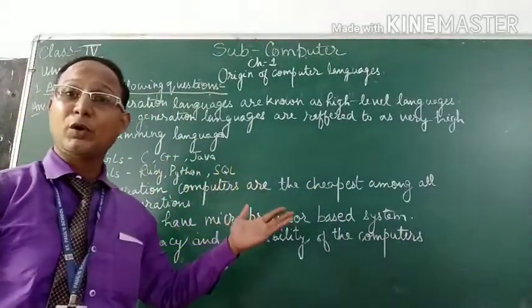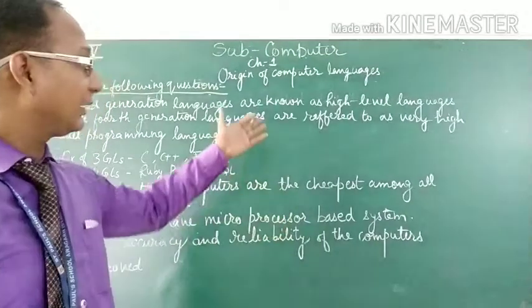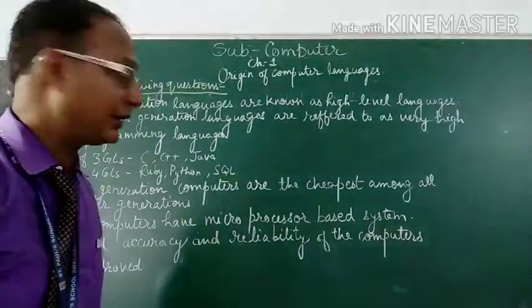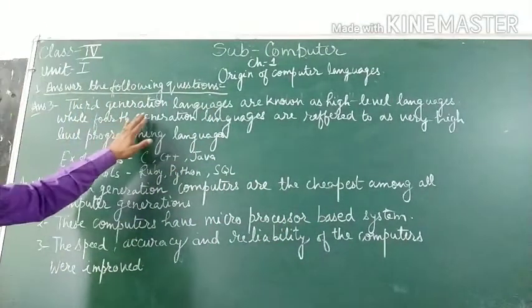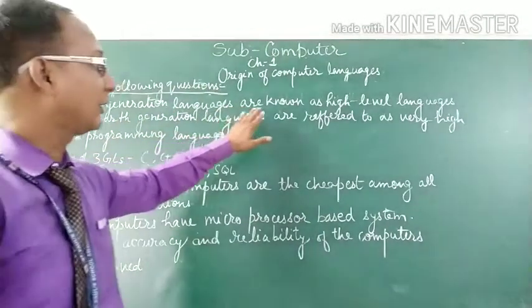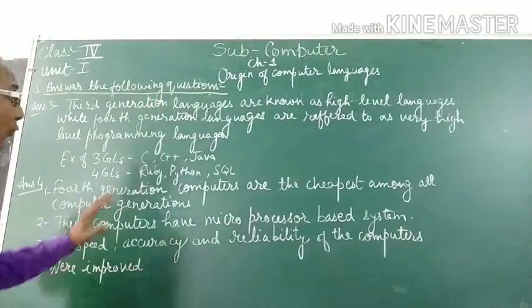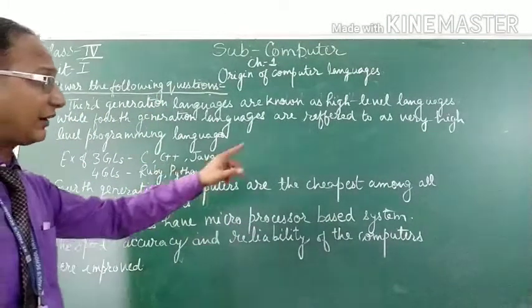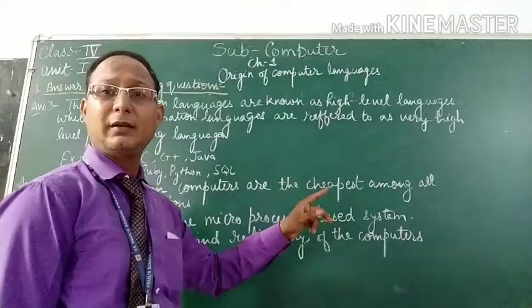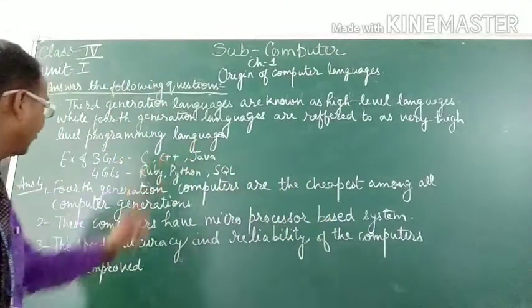They are more higher level than the third generation languages. So you will write: third generation languages are known as high level languages, while fourth generation languages are referred to as very high level programming languages.